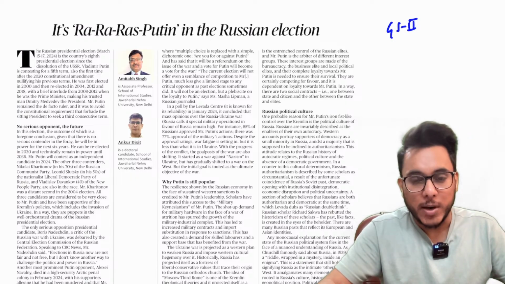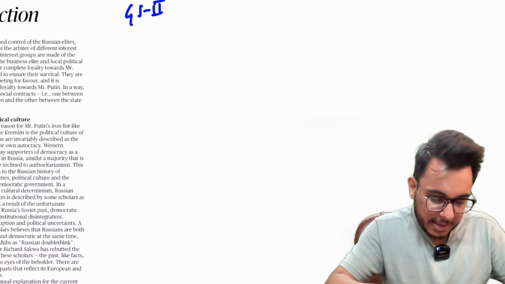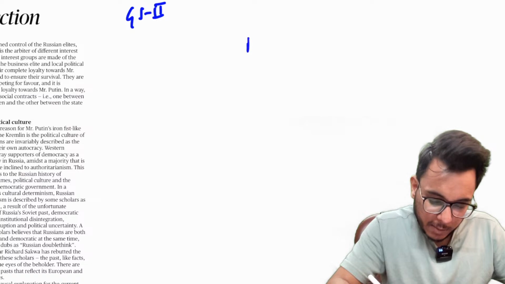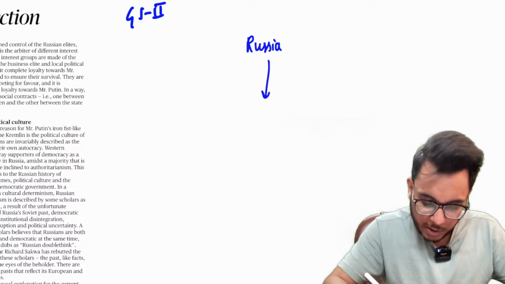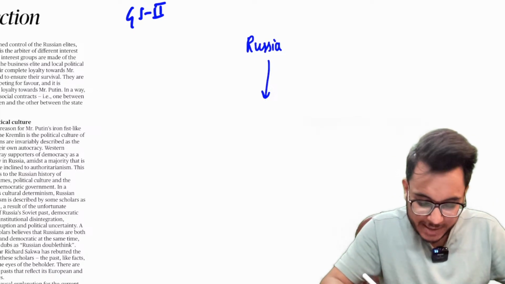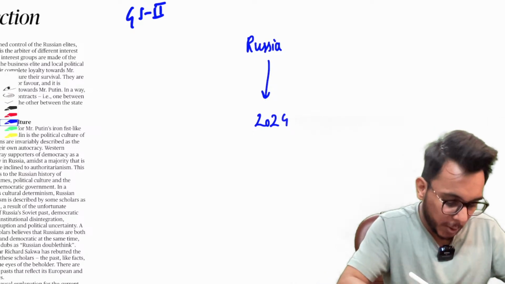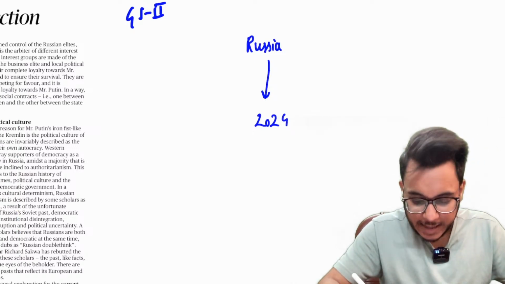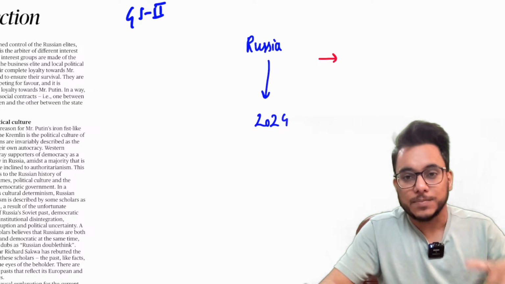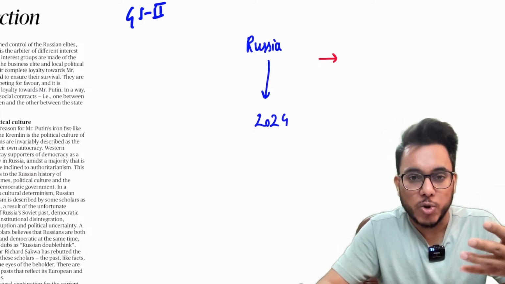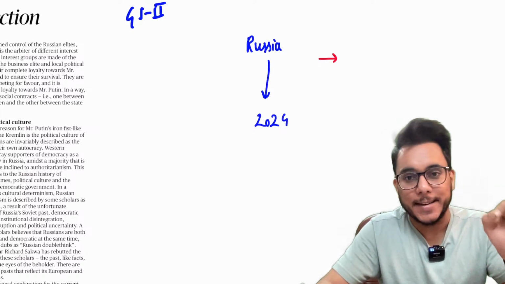Now, before going into this particular article, guys, let's understand this particular thing. When we talk about Russia, this article talks about the upcoming presidential elections of 2024. Now, understand guys that Russia adopted a constitution post the collapse of the USSR in 1991.